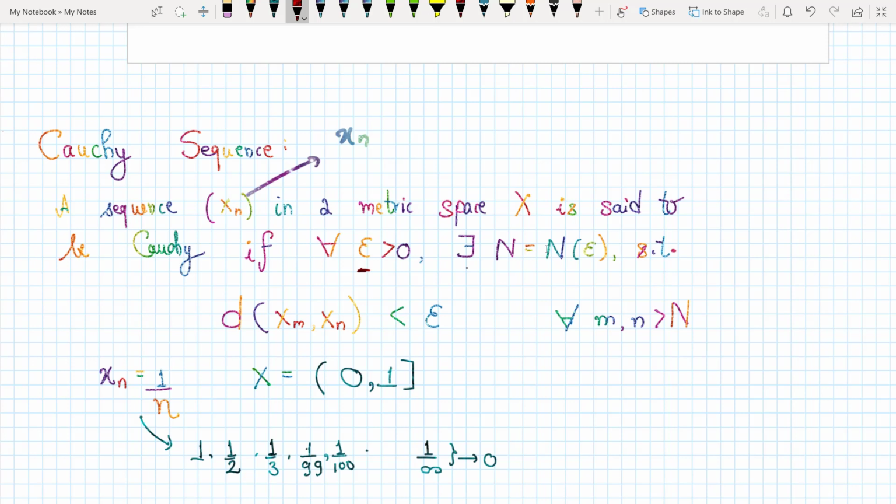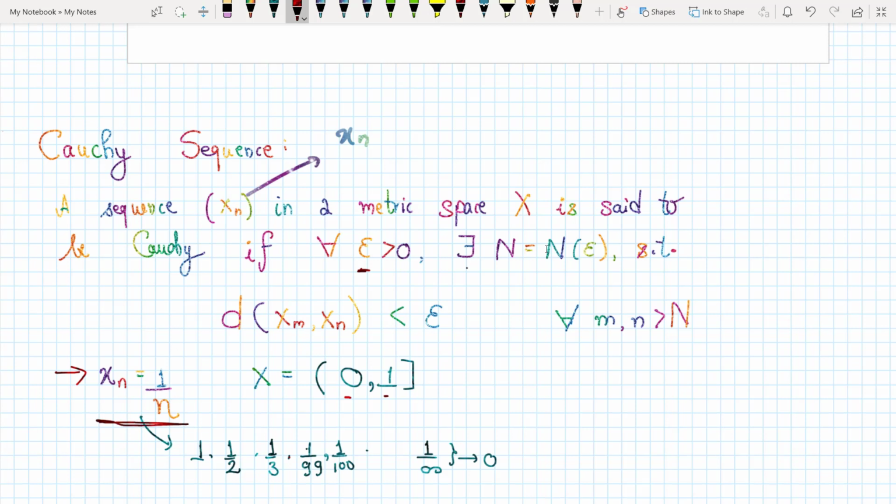So this is my sequence xn. It's represented as 1 by n. So the different terms of the sequence are 1, 1 by 2, 1 by 3, 1 by 99, 1 by 100. And it's defined on the metric space open 0, closed 1. So in this sequence, in this Cauchy sequence,